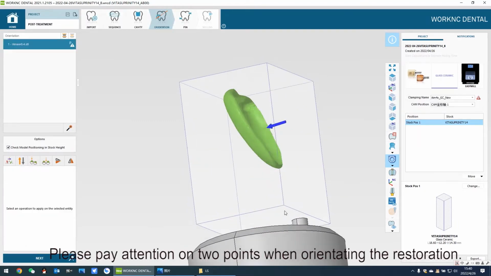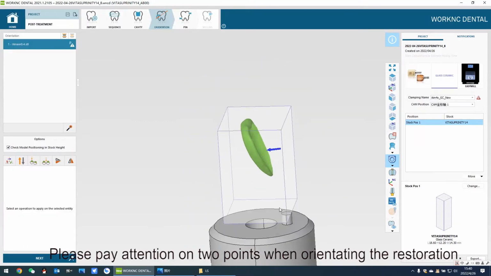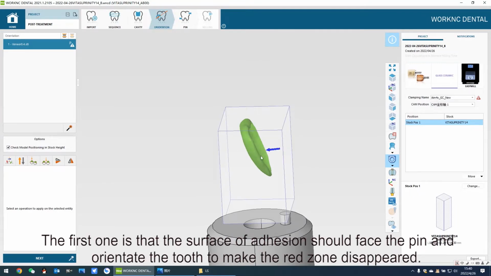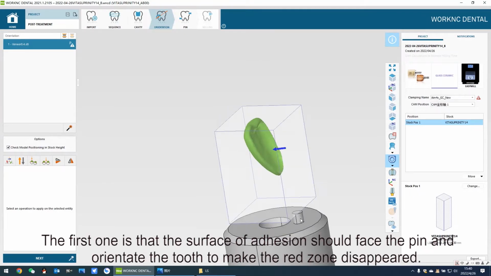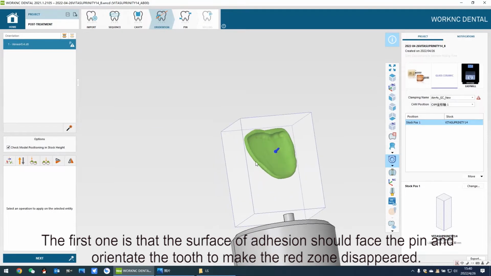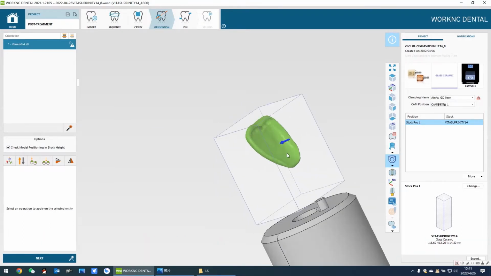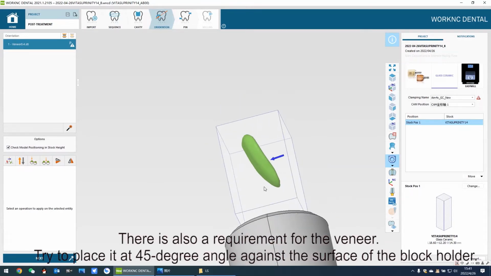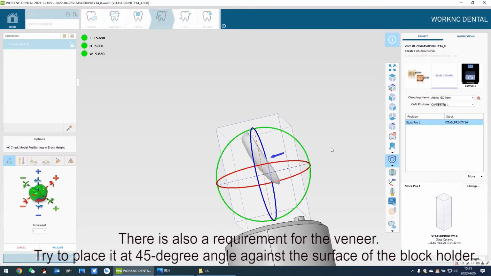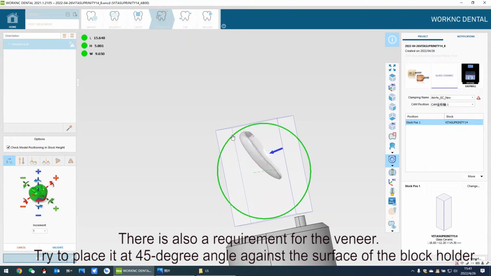Please pay attention to 2 points when orientating the restoration. The first one is that the surface of adhesion should face the pin, and orientate the tooth to make the red zone disappear. There is also a requirement for the veneer. Try to place it at a 45-degree angle against the surface of the block holder.